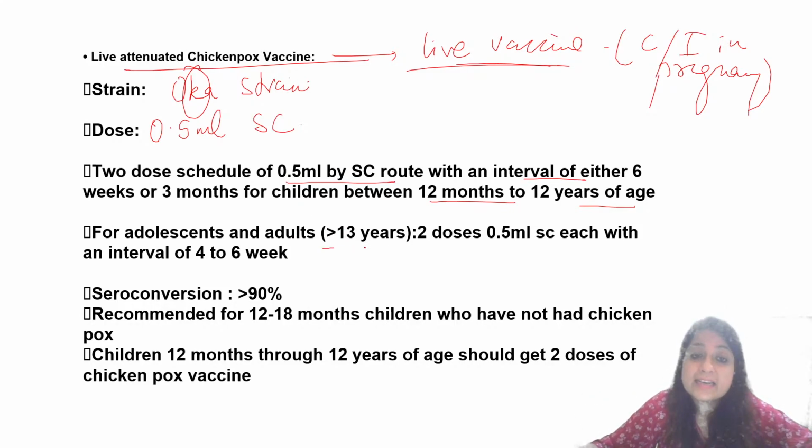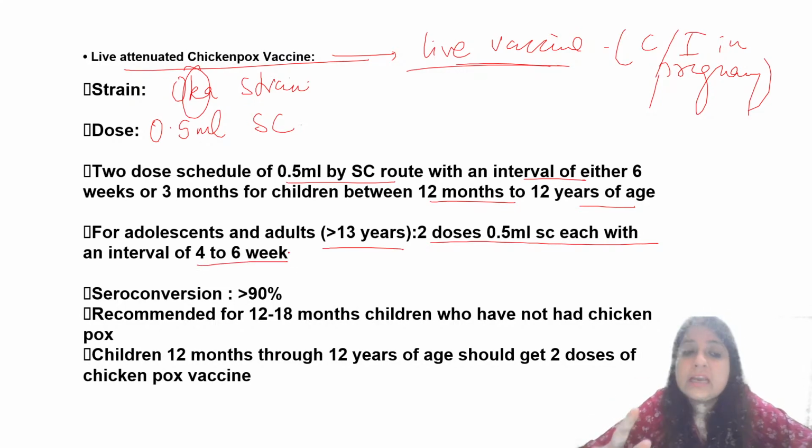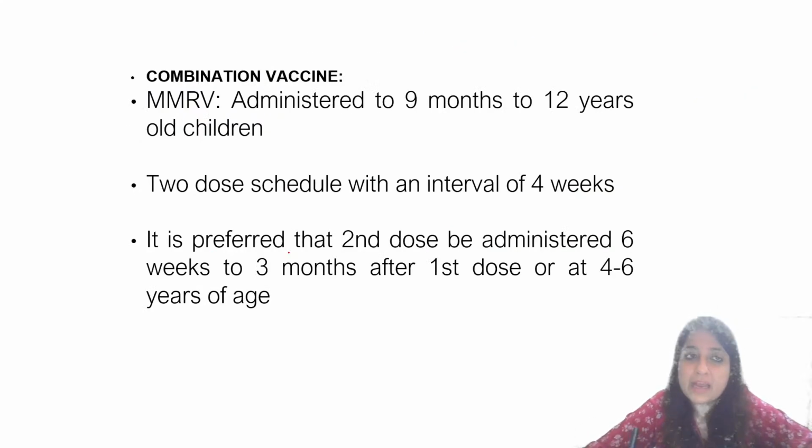Okay, for adolescents and adults more than 13 years also, 2 dose, 0.5 ml subcutaneous with an interval of 4 to 6 weeks. ठीक है, so 12 to 18 months में पहला डोज पड़ जाना चाहिए and 12 months to 12 years के बीच में तुम्हें 2 doses देने. But remember, this is not a part of national immunization schedule. It has to be taken in the private clinic.